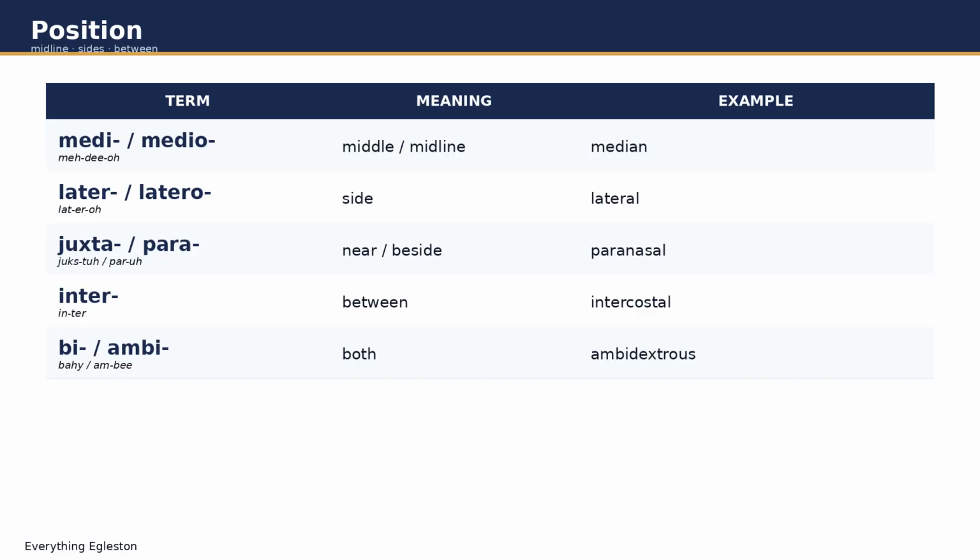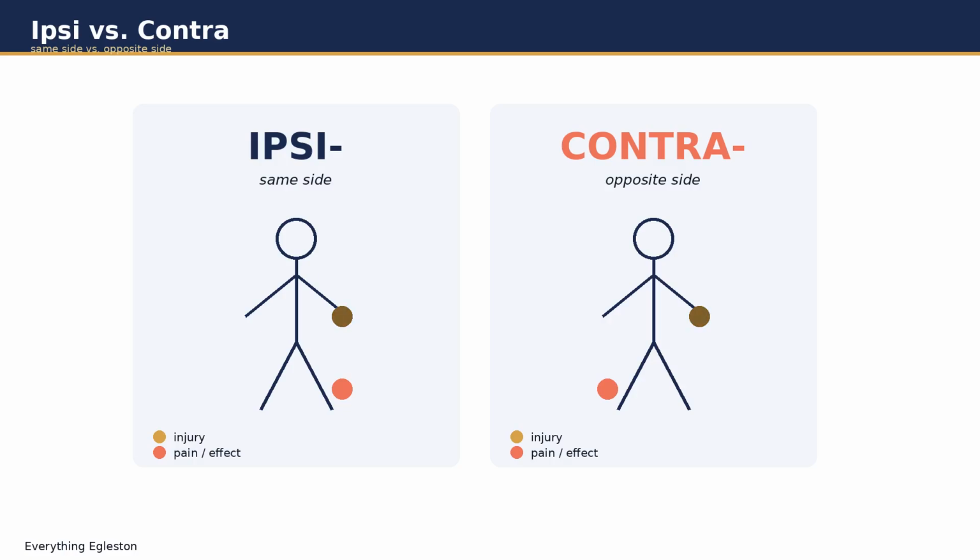Inter means between. Intercostal muscles run between the ribs. Bi and ambi mean both. Ambidextrous means using both hands equally. Ipsi means same side, ipsilateral, and contra means opposite, contralateral. If pain is ipsilateral, it's on the same side as the injury. If it's contralateral, it's on the opposite side.